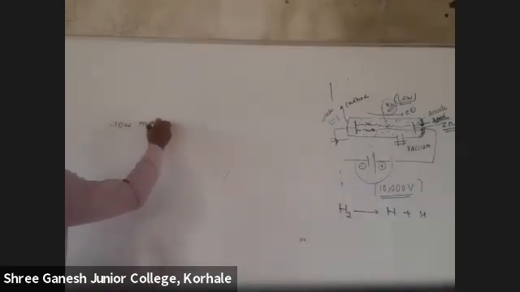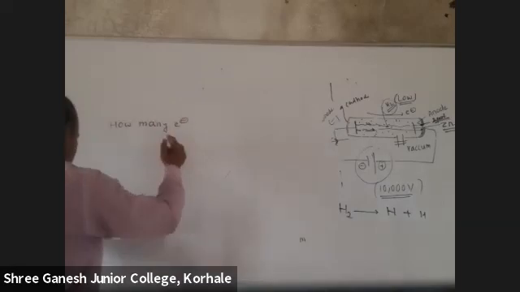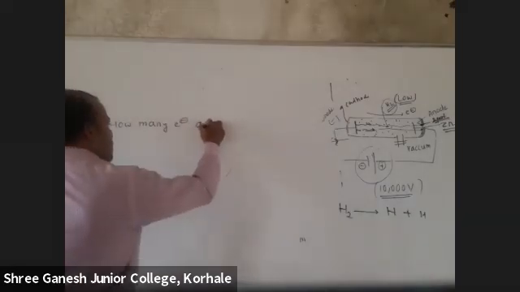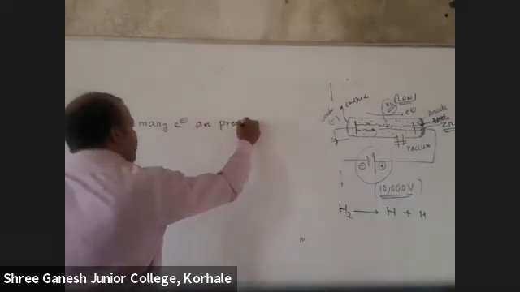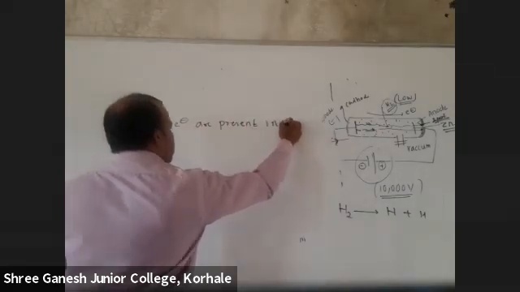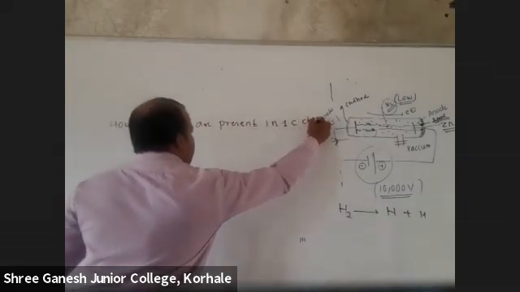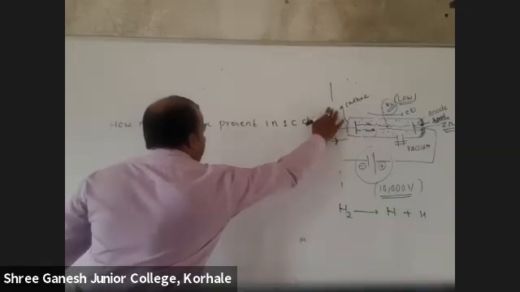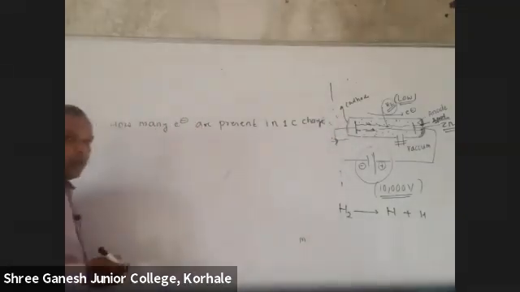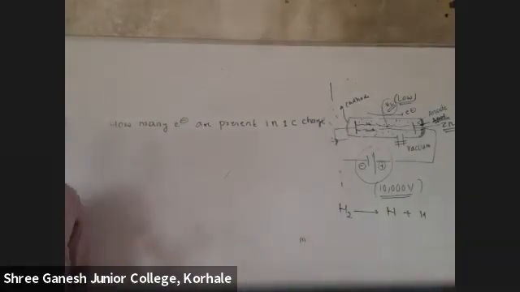Okay. Now, see the next question. How many electrons are present in 1 coulomb charge? How will you solve this? Tell me your method. No need to tell me the correct answer. Just tell me how many electrons are present in 1 coulomb charge.